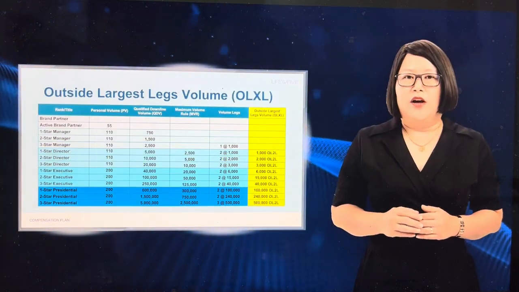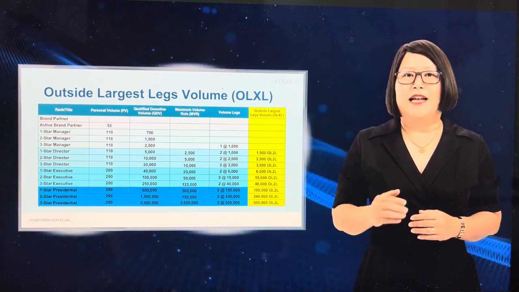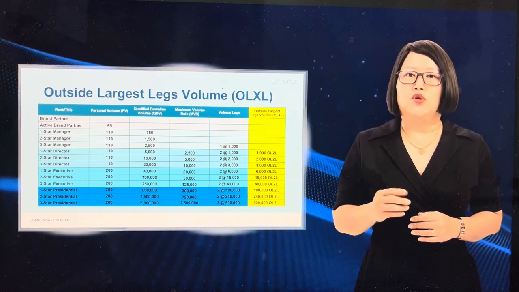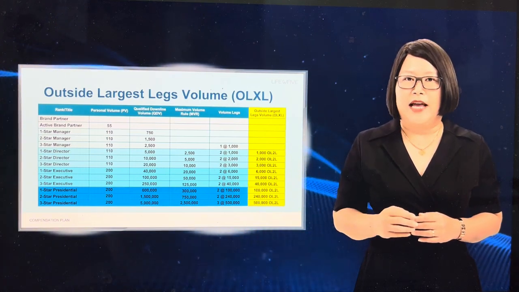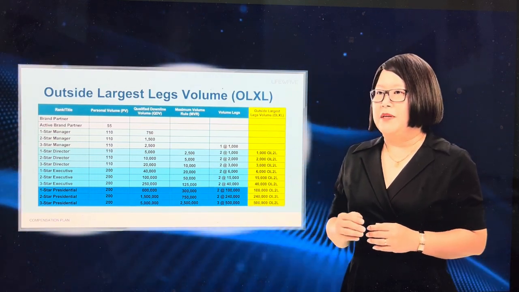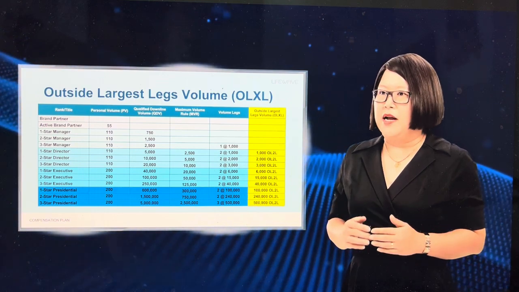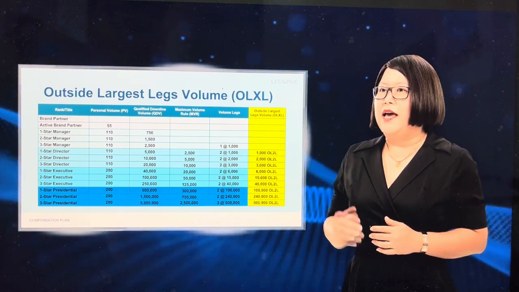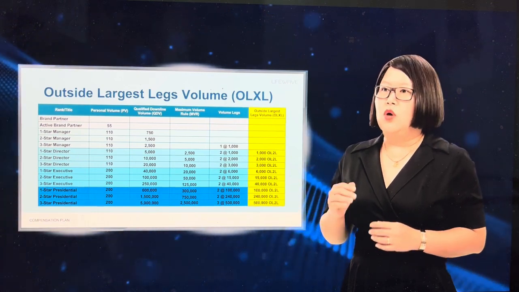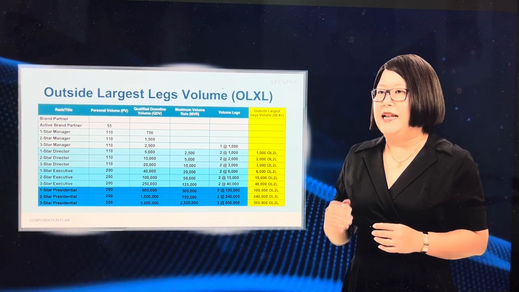With an understanding of volume lakes, we can now discuss the rank qualification of outside largest lakes volume. This is referred to as outside largest 2 lakes or outside largest 3 lakes depending on the rank. Remember, a lake comprises a personally enrolled brand partner and the entire team under that brand partner, including all customers and brand partners personally enrolled by anyone in that team. So a volume lake will be the volume for every brand partner and customer in that lake.